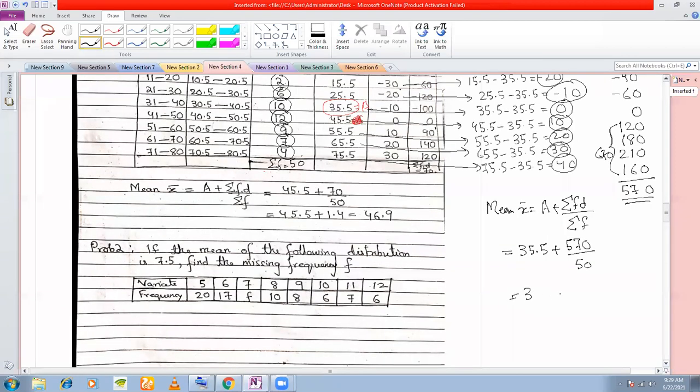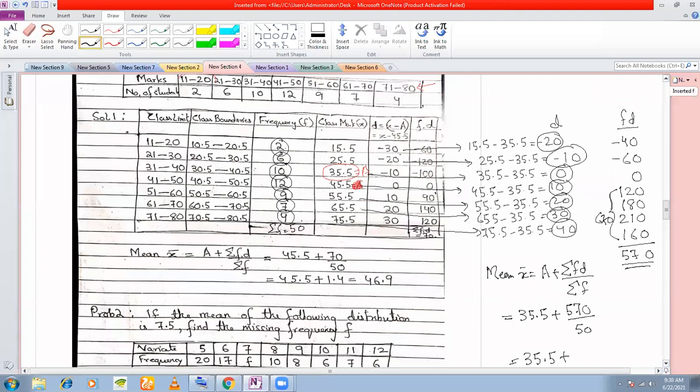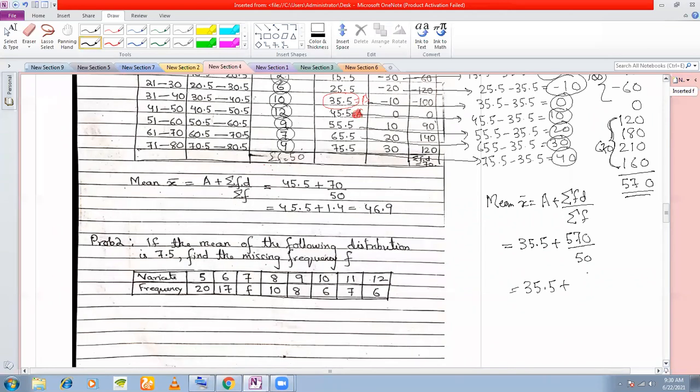35.5 plus... Sir, it's coming 670. Why 670? The total of this is 670. What about these two? You need to subtract 100, right? Oh yes, sir, I didn't see the subtraction. Okay, so this is 11.4. See, 35.5 plus 11.4, you're getting 46.9. Same mean you're getting here. Now is it clear to you? Yes, sir.